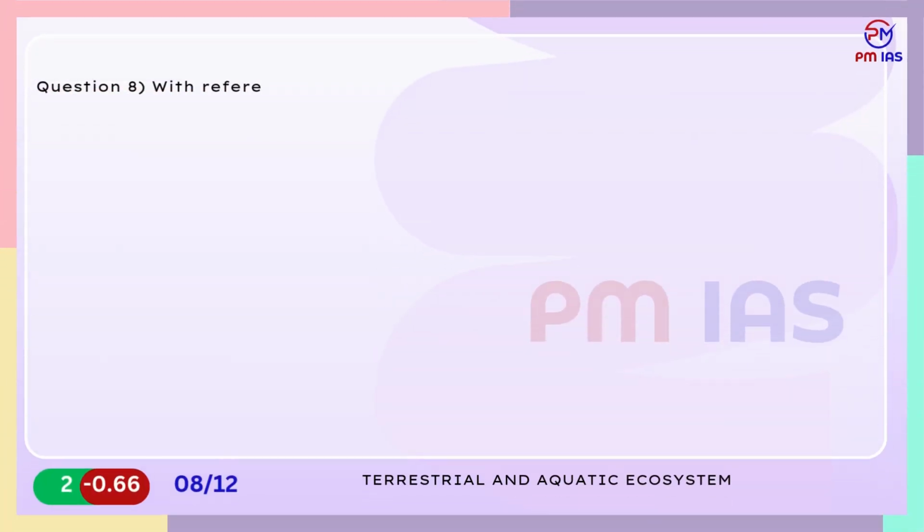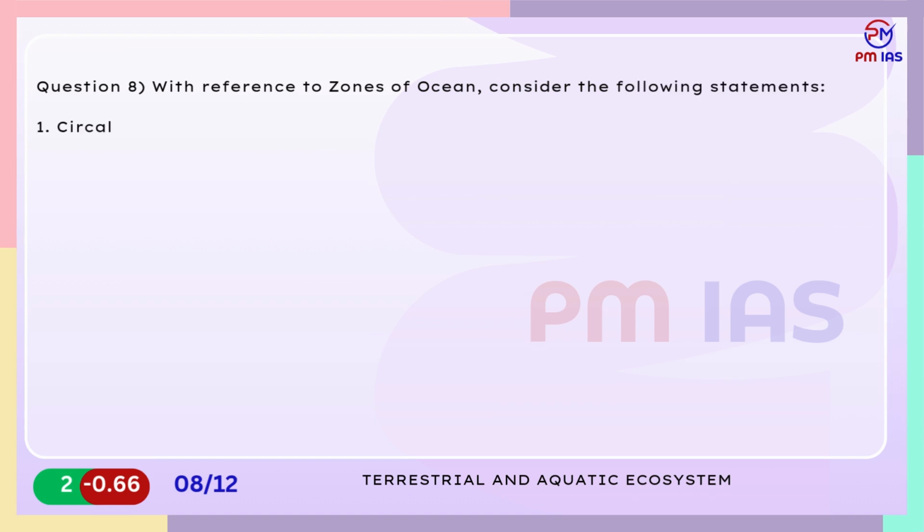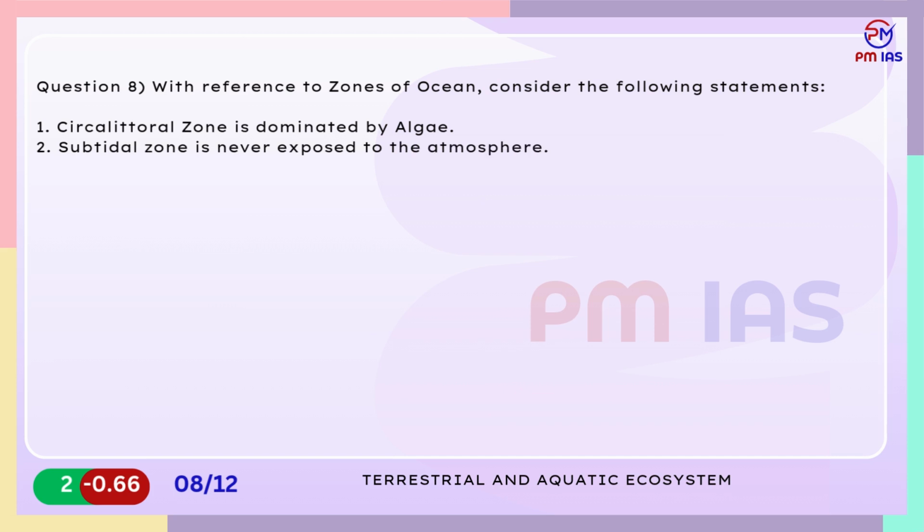Question 8. With reference to zones of ocean, consider the following statements. 1. Circumlateral zone is dominated by algae. 2. Subtidal zone is never exposed to the atmosphere. Which of the above statements is correct?